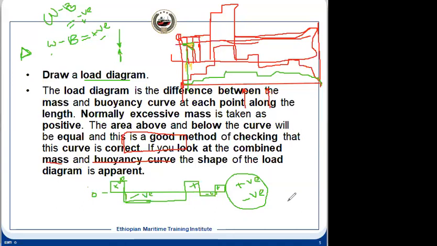So the total will be the same, but the distribution of force will not be the same, and that is our concern. That will give us a shearing force. Take any object: if you have a force in this direction here and another force in this direction here, and they are not on the same line, there will be a shearing force here. It will try to shear off. Even on the same side, if the load is different, it will also create a shearing force. But if it is on the opposite side, the shearing force will be higher.